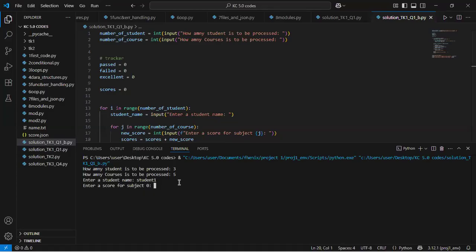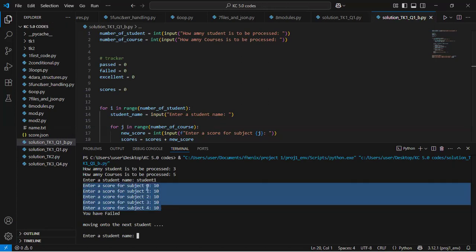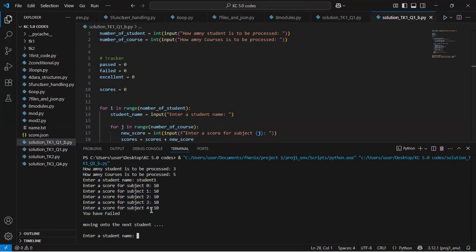In this case, I'll say 10 for subject 0, 10, 10, 10, and 10. Sorry, that is 5 subjects, because it's starting from 0 to 4, making 5 subjects. So you see, the subject count is no more 3, it's now 5.